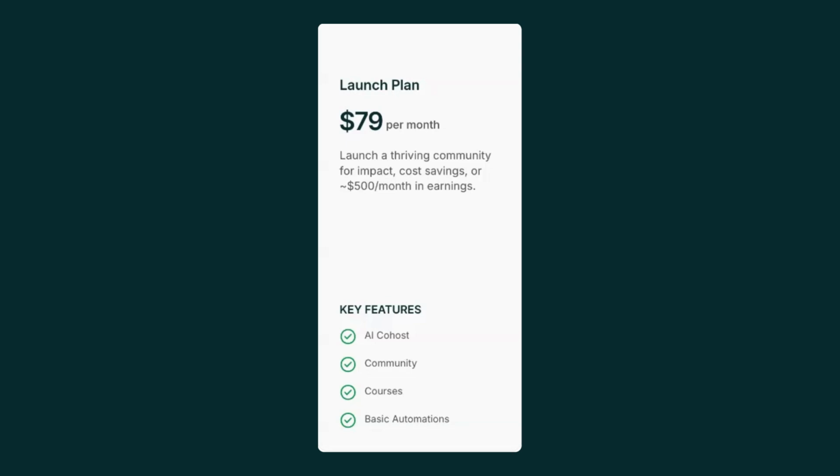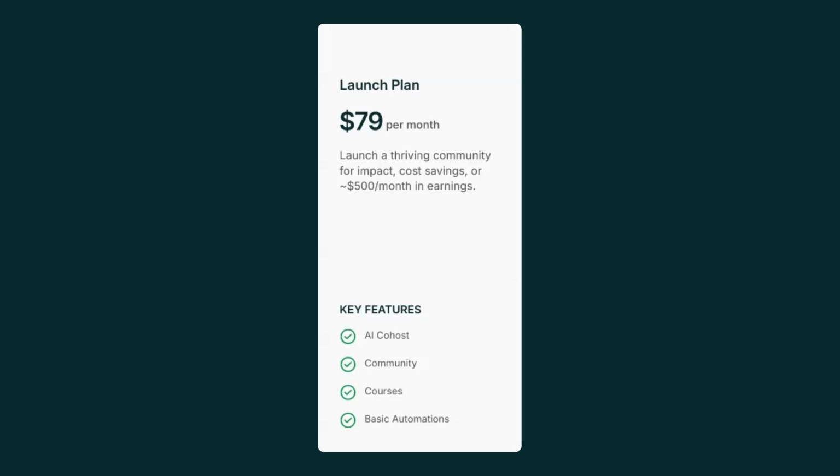Some of the key features that you can use in the launch plan are the community, the chat, and the events to bring your members together live and make sure they can collaborate and connect, which is the core goal of a Mighty network, that member connection and building those relationships. You can also create courses, which means that you can get flexible with this feature, creating habit trackers, bucket lists, challenges, and so much more. You can reward members as they go through your courses or challenges with our automations.